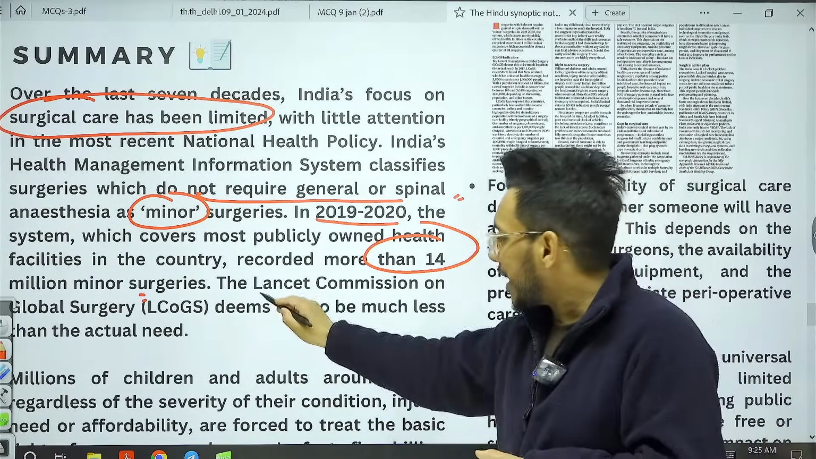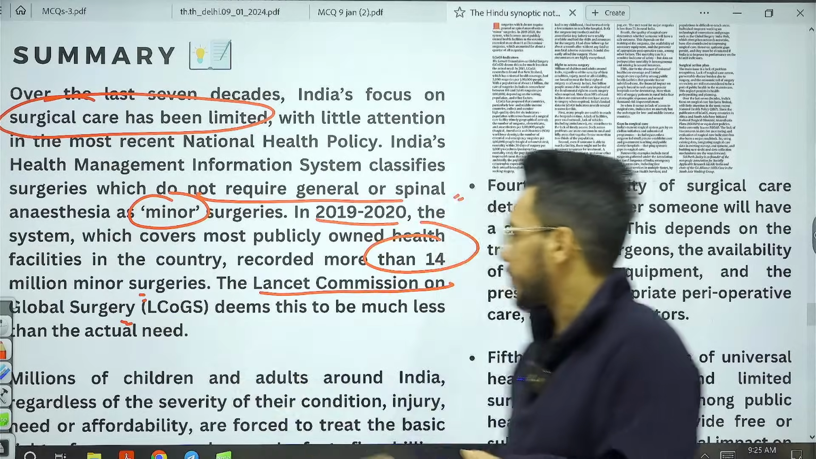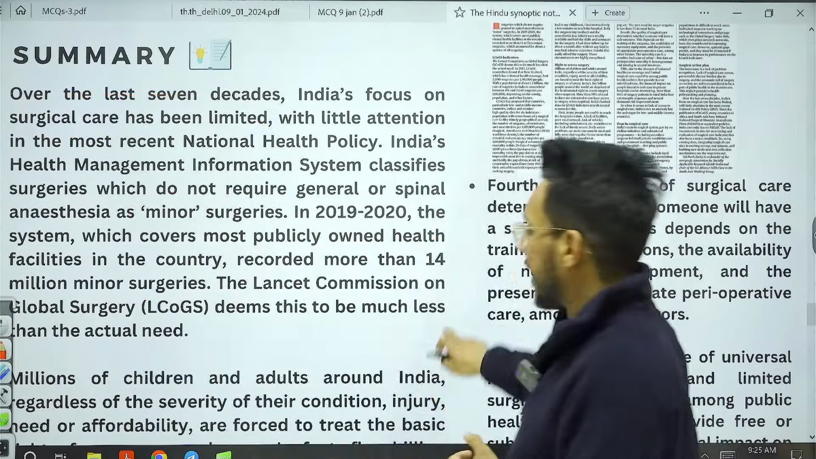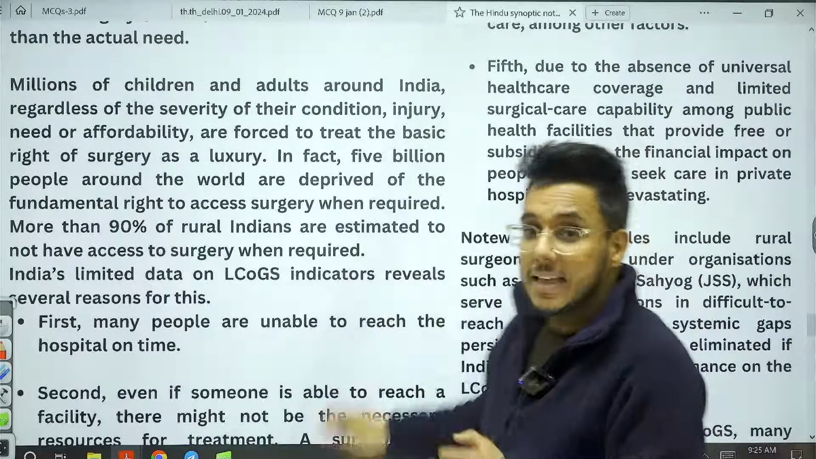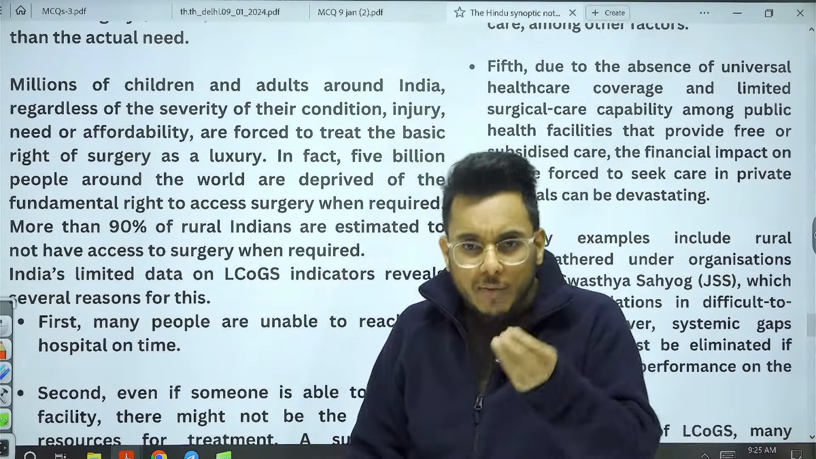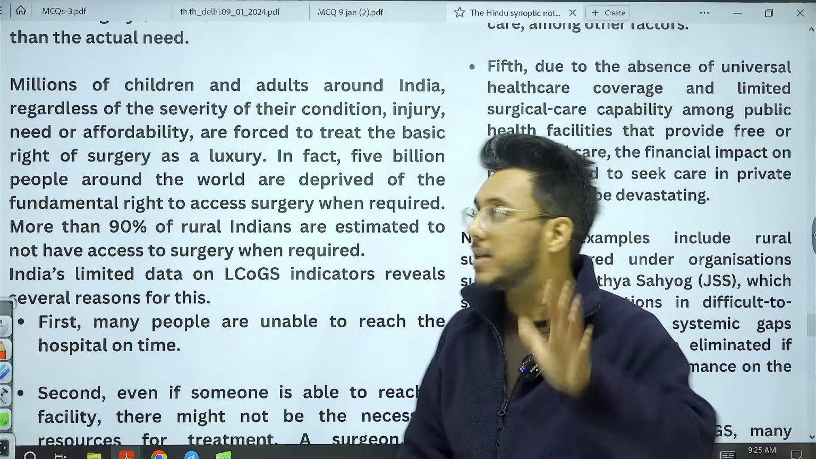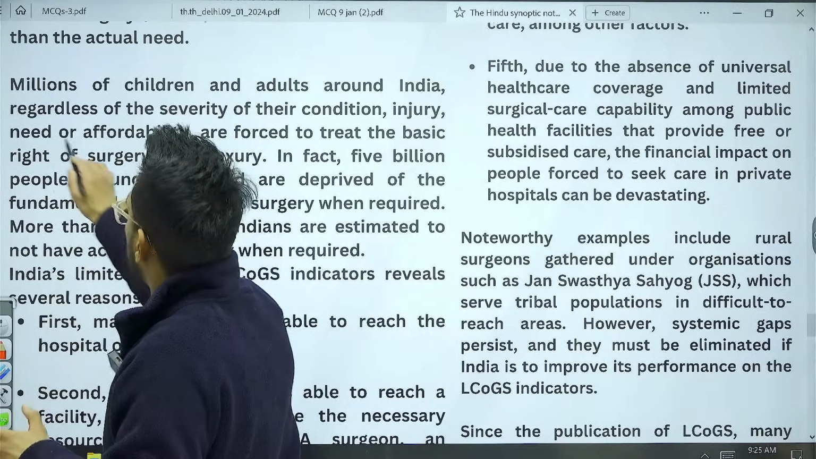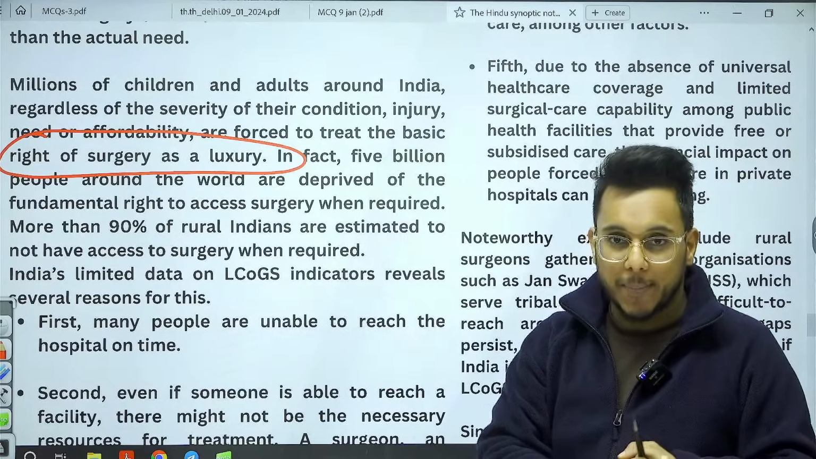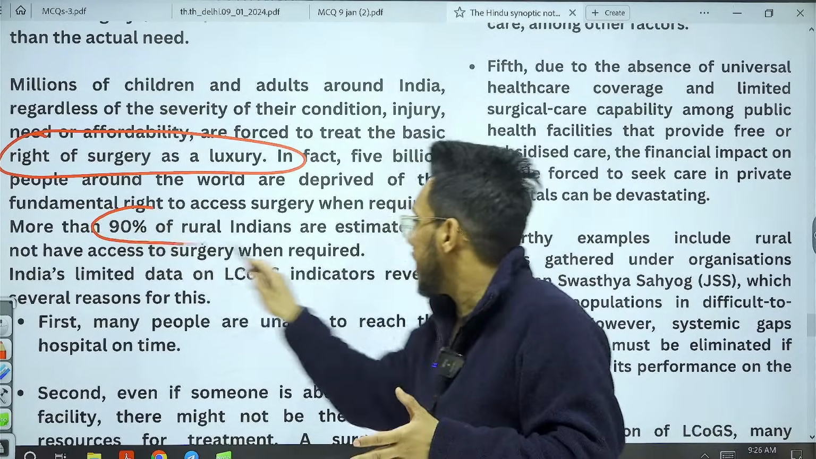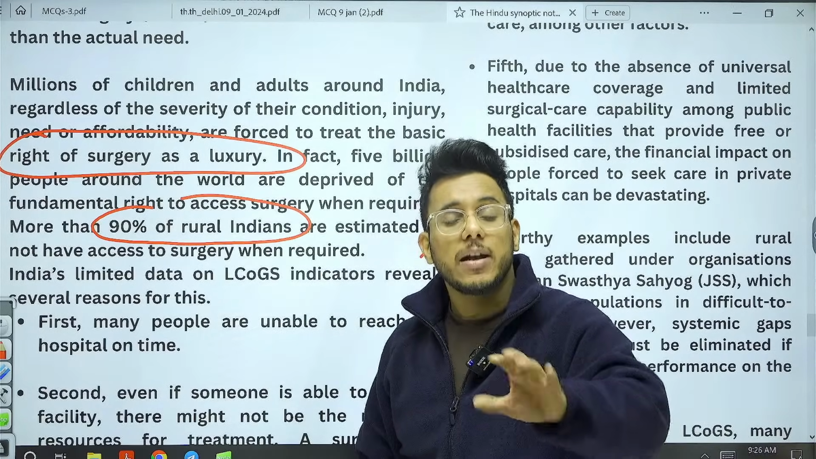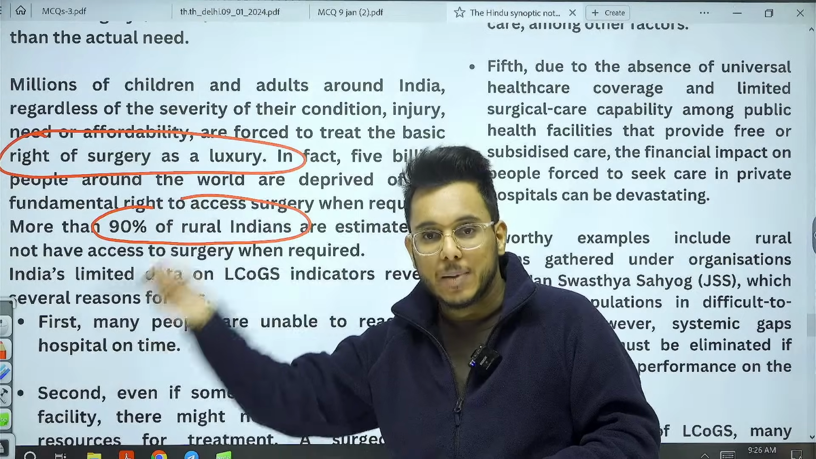But according to the Lancet Commission on Global Surgery, this seems to be much less than what is needed. It states that there are millions of children and adults in India who need surgery for a lot of medical conditions, but they are not able to get it. So the right to surgery is often treated as a luxury. 90% of rural Indians are estimated not to have had access to surgery when it was needed. Often what happens is that a person falls down and needs minor stitches.